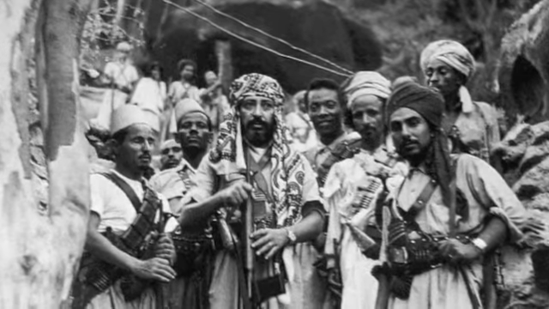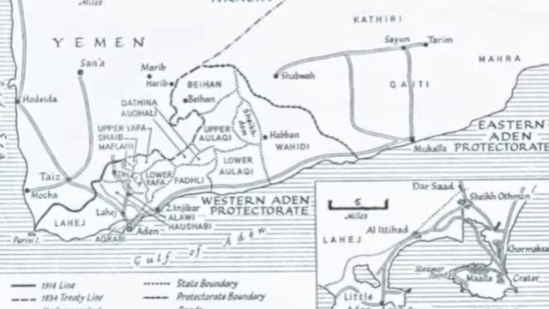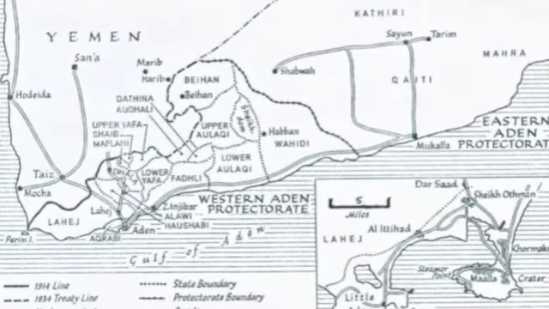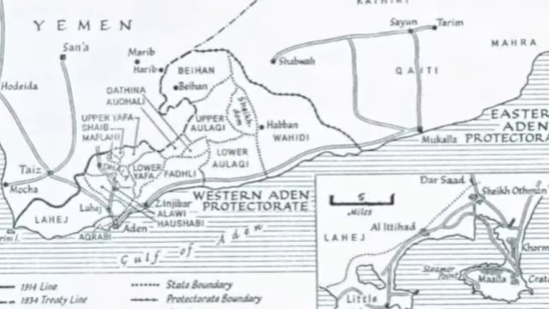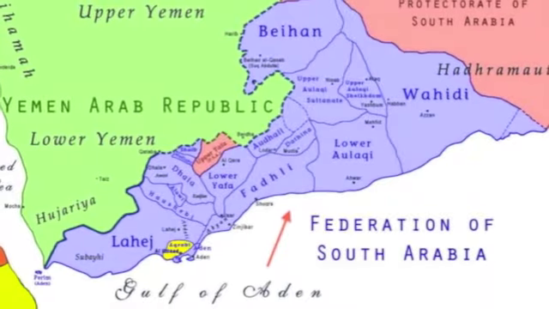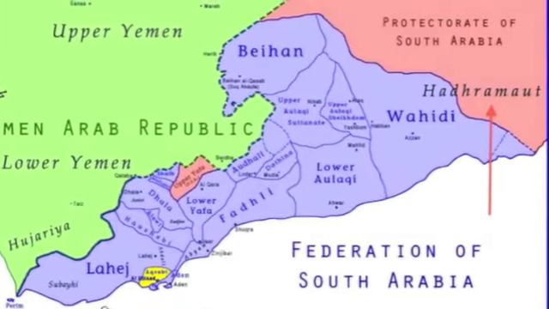Throughout the 1960s, Britain was trying to incorporate all of the Aden Protectorate territories into the Federation. Aden was incorporated even though most of its citizens were against the Union. After Aden, more states were added to form the Federation of South Arabia. The states that refused to join became the Protectorate of South Arabia.